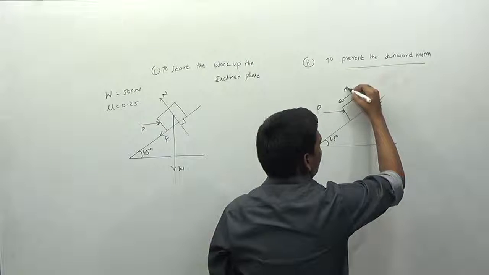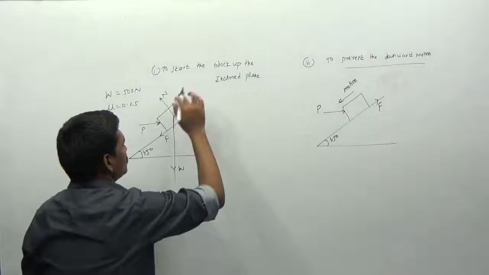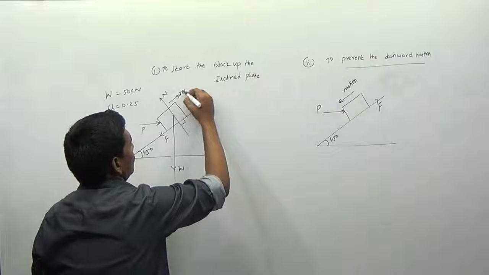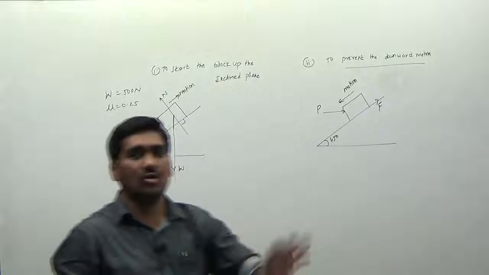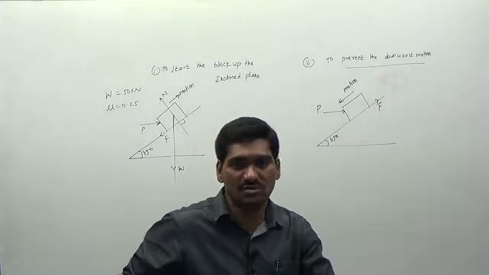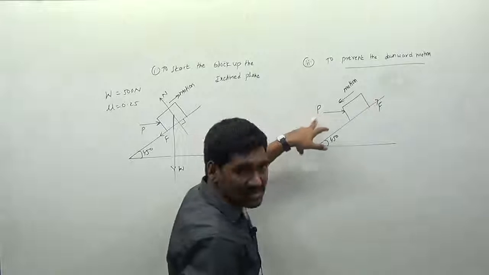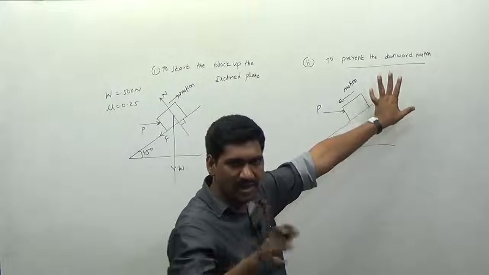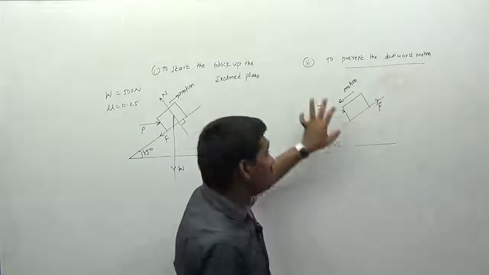So this is the direction of motion I can indicate here. Depending upon the direction of motion, we have to provide the frictional force, not the direction of the applied force. Generally we think that this is the frictional force, this is the force acting on the body, due to the application of the force the body will move in the upward direction, and you can provide the frictional force downward. No, that becomes wrong. So you have to read the question.